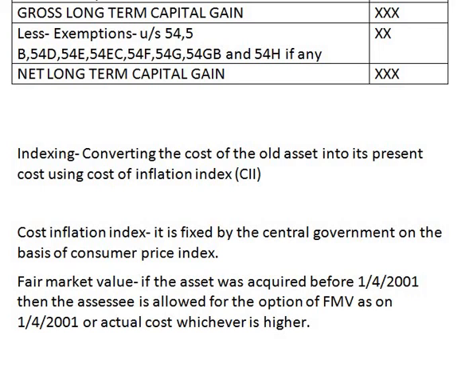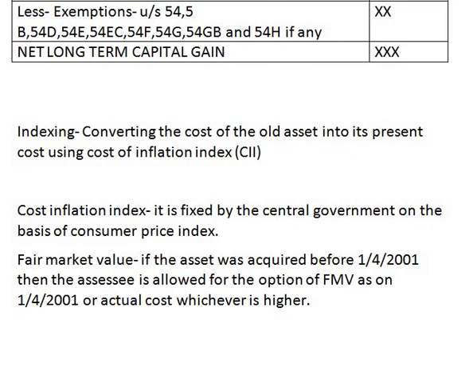Fair market value is, if the asset was purchased or acquired by the assessee before the base date, that is before 1/4/2001, then the assessee is allowed the option of fair market value as on 1/4/2001 or the actual cost of the capital asset, whichever is higher. These are some technical terms. You will understand these terms in better manner when we are solving sums and using these terms frequently.